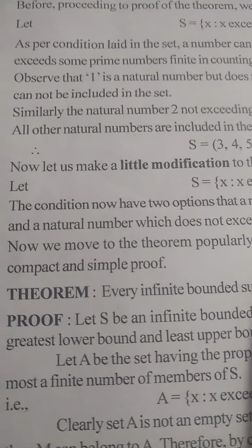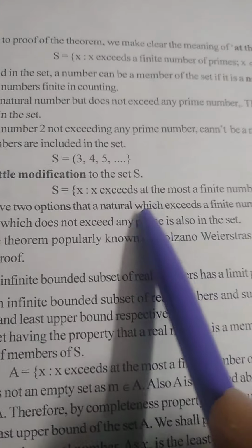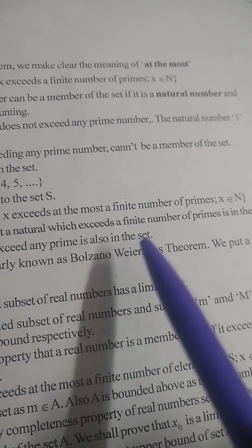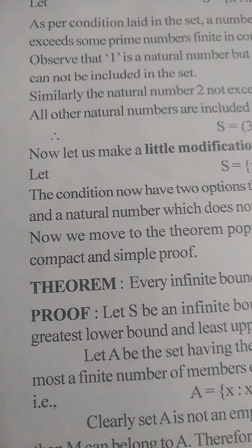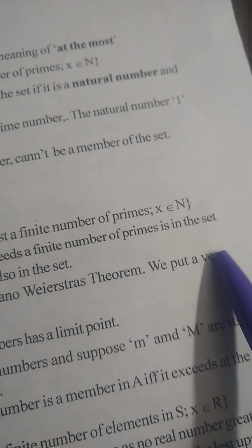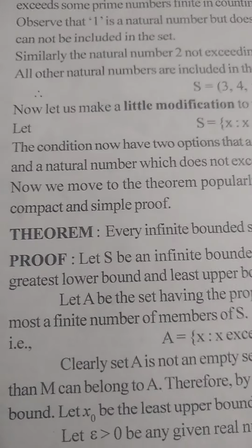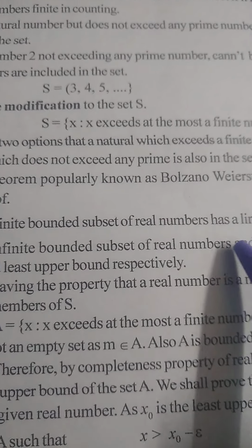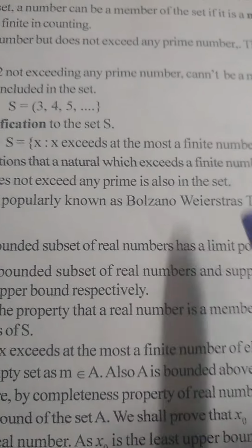The condition now has two options: a natural number which exceeds a finite number of primes is in the set, and a natural number which does not exceed any prime is also in the set, because here is the phrase at the most.